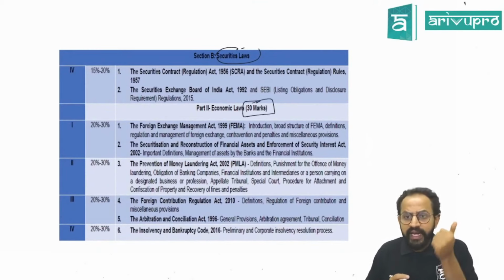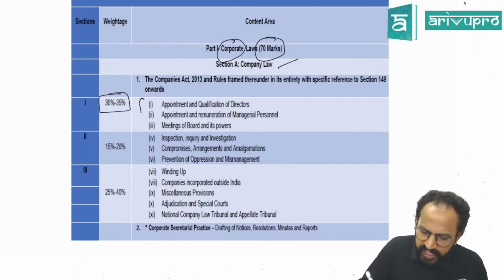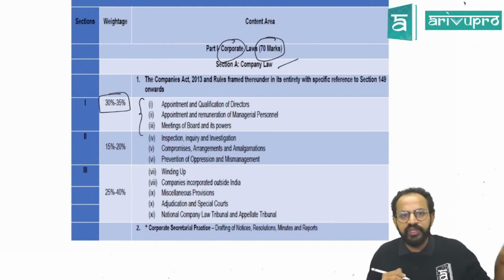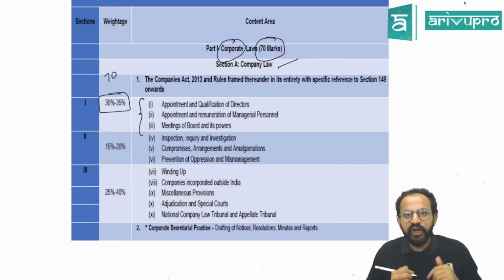Sir, what is the weightage of each chapter? The weightage of each chapter is given here. Can you see this 30 to 35%? So if you see, these three chapters together form 30 to 35% of 70 marks, not of 100 marks.